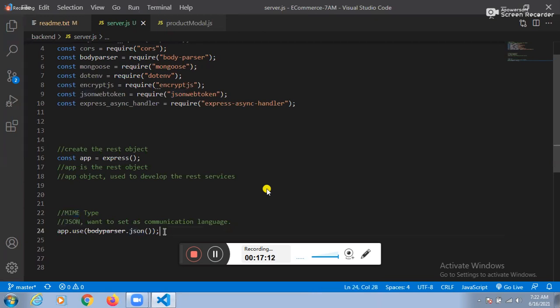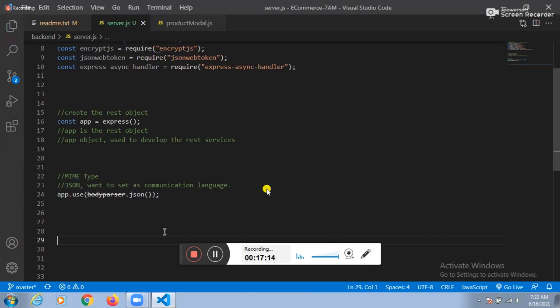Let me see this one. And one more thing: the client sends data to the server, or not? Yes, sir, by using URLs.